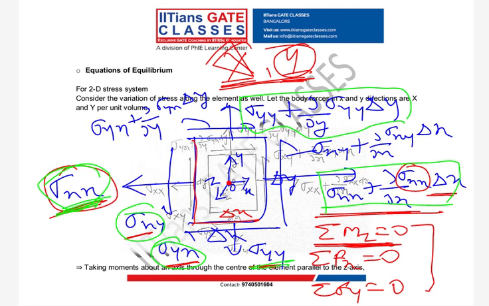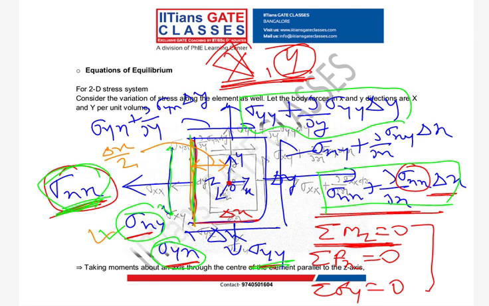Why? Because suppose this is my force, which will be what? Stress into area. What is your area? This area will be delta y into 1, the length into thickness. Thickness is unit. So this stress into area is the force. What will be the moment arm? This is my moment arm. And what is this moment arm, guys? It is delta x by 2.